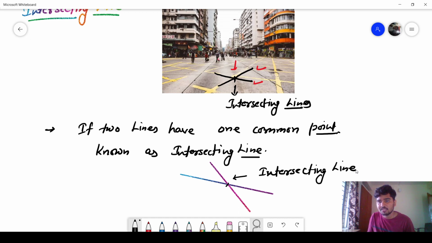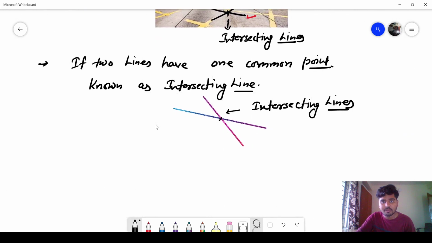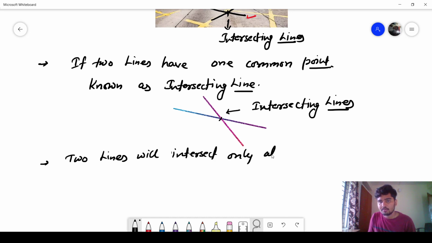These are called intersecting lines. If you look carefully in the diagram, two lines will intersect at only one point. Only at one point.